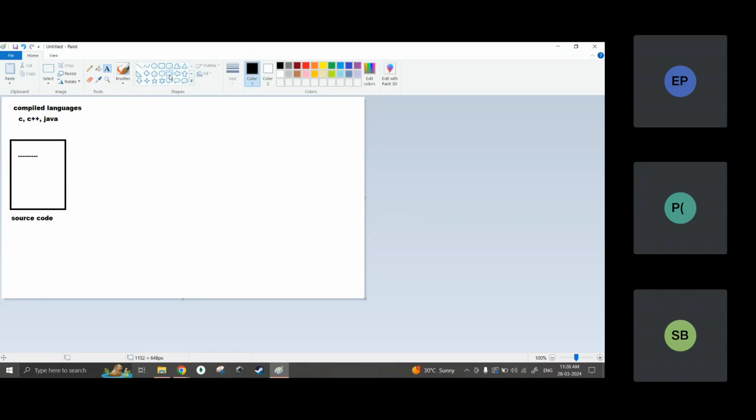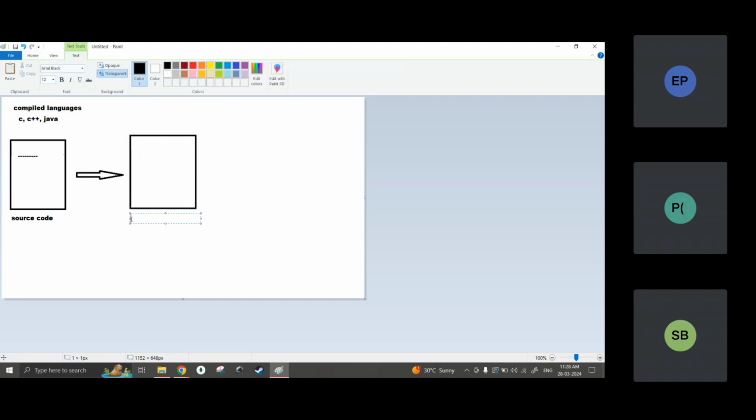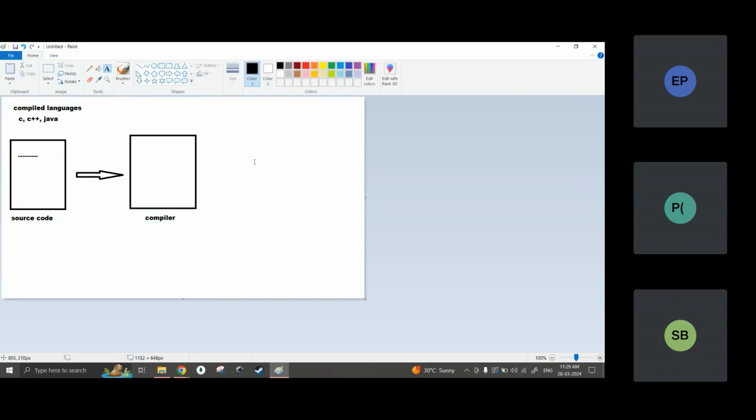So what I need is a compiler to compile this code. We need to pass our source code to the compiler, and the compiler will convert this code into some other language which can be understood by our laptop or system.